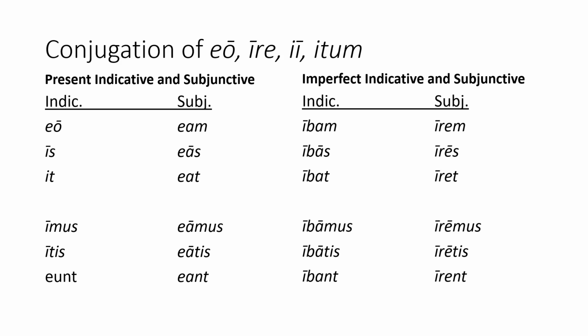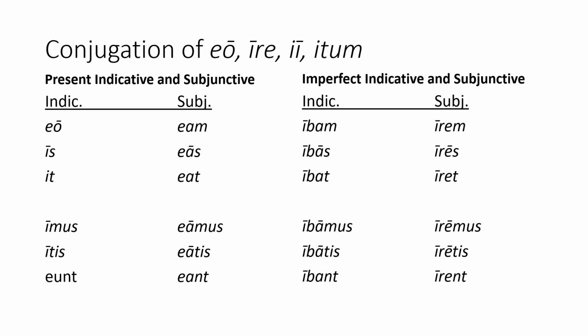As you can see, the long I of the stem changes to E before the O in the first person singular and the U in the third person plural. Even though it seems to be a fourth conjugation based on the infinitive, in the subjunctive the theme vowel is EA, like a second conjugation, so the subjunctive conjugates as follows: eam in the first person singular, eas in the second person singular, eat in the third person singular, eamus in the first person plural, eatis in the second person plural, and eant in the third person plural.